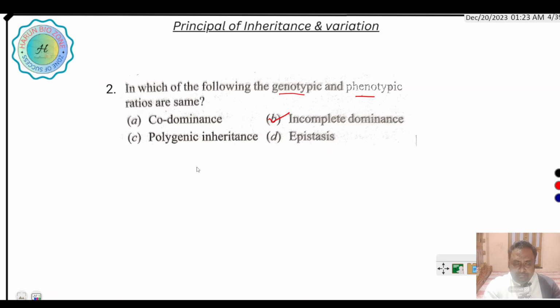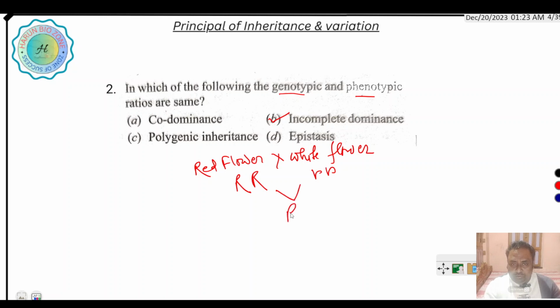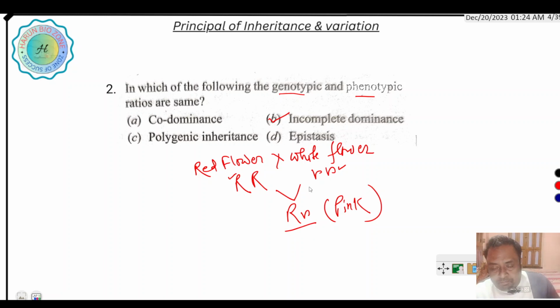Suppose a red flower RR and a white flower rr produce Rr, which is a pink flower. Here neither R nor r is fully expressed, and a new character is formed. This is called incomplete dominance. This is found in the evening primrose plant.